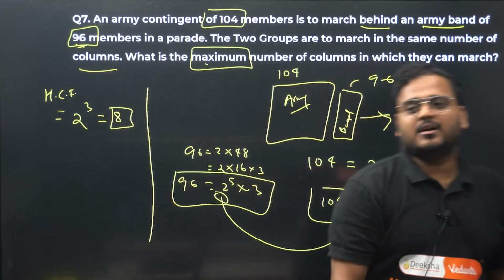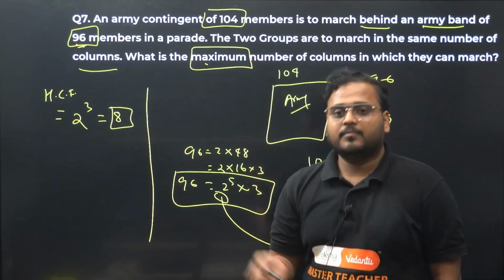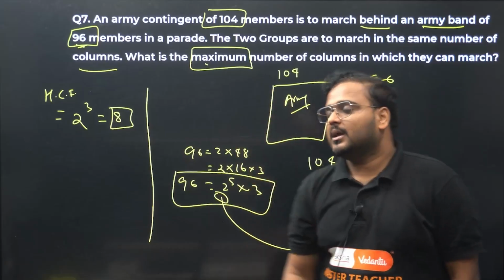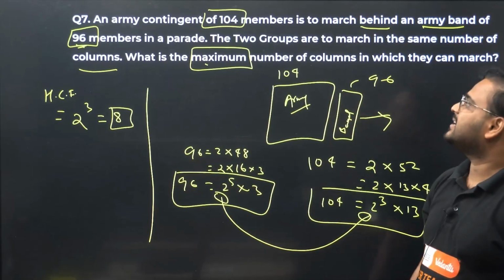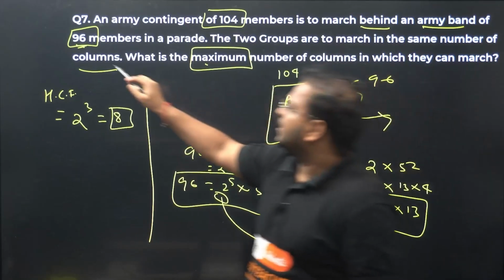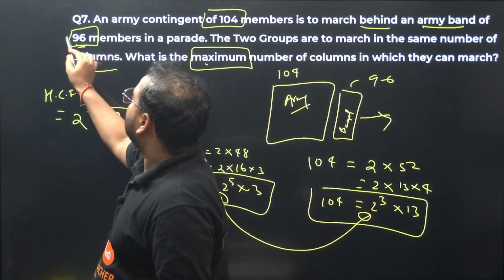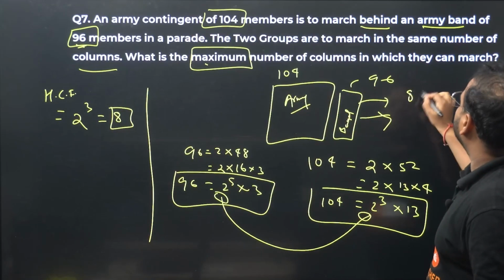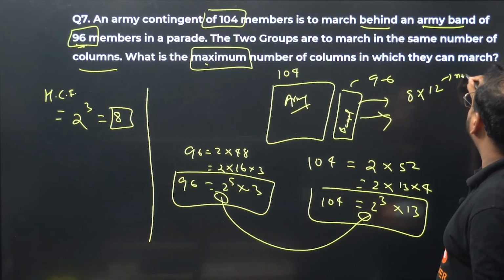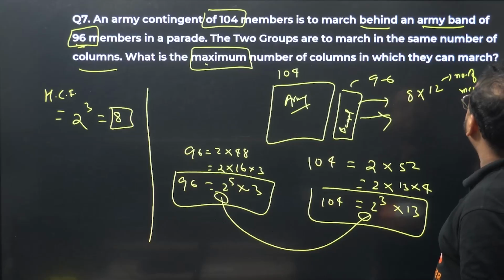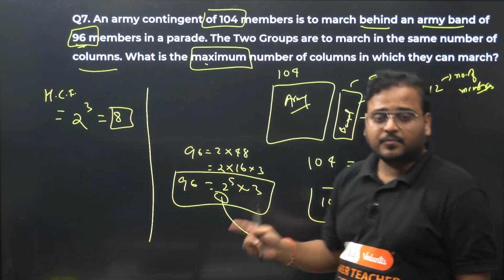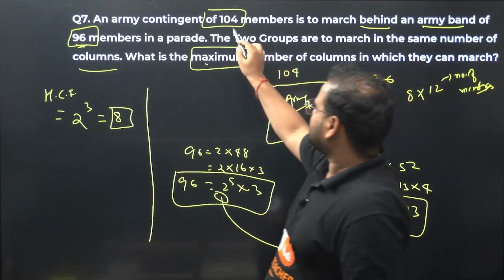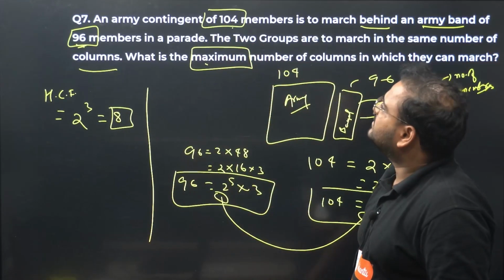Answer is 8, which is the maximum number of columns that they can march in, provided that they're both marching in the same number of columns. It'll become 8. Basically, you'll have 12 members in each column for the band. For the band you'll have 8 columns into 12 members. So this is the number of members. Whereas in this case, 8 and 13, so 13 members.